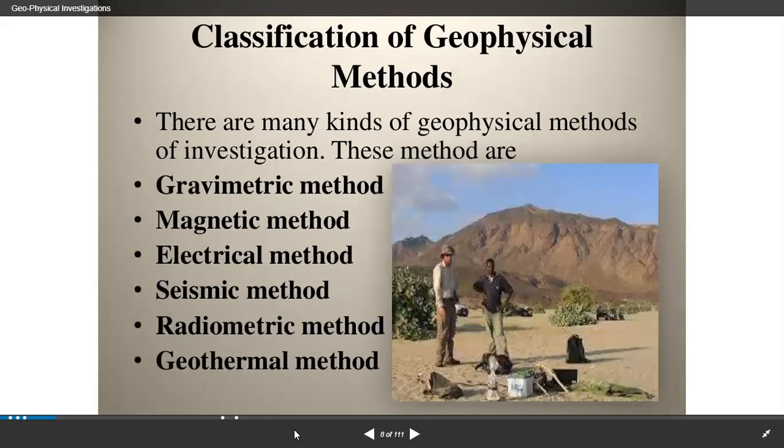And here, guys, the classification of geophysical methods. There are many kinds of geophysical methods of investigation. These methods are the gravimetric method, magnetic method, electrical method, seismic method, radiometric method, and geothermal method.